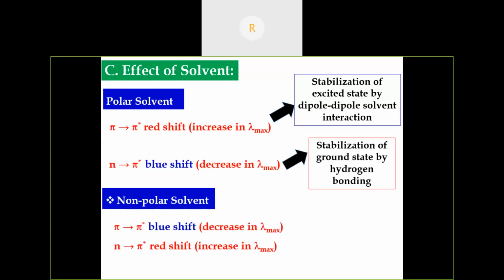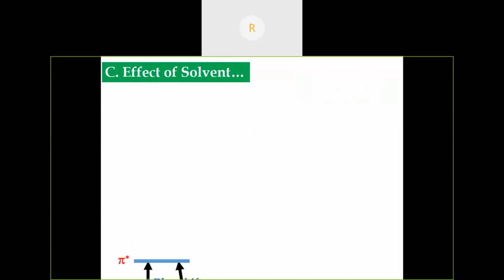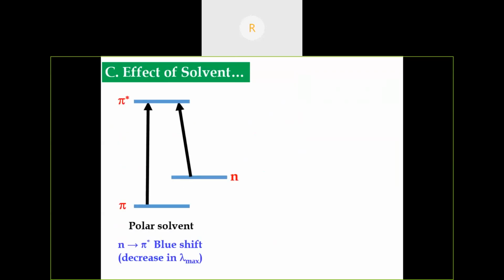This is just opposite in a non-polar solvent. In a non-polar solvent, the pi to pi star transition favors a blue shift, and the n to pi star transition favors a red shift. In a polar solvent, the ground state stabilization is more, and hence the energy gap for the n to pi star transition is maximum.